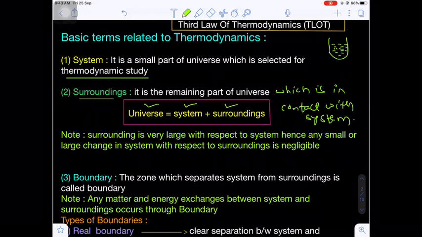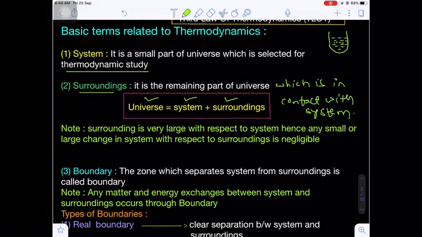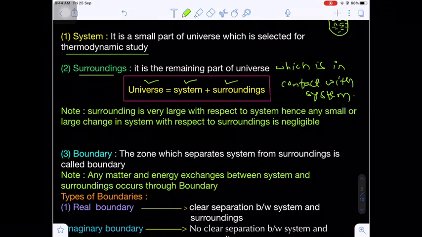a large amount. Let's suppose an ideal gas loses a certain amount of heat. That heat is gained by whom? The surroundings. That means the surroundings gain heat in the form of temperature. But there should not be a large increase in the temperature of the surroundings, because the surroundings are basically a large quantity. Whatever changes occur in the system will be negligible when we compare with the surroundings. This statement is very important. Are you getting my point?